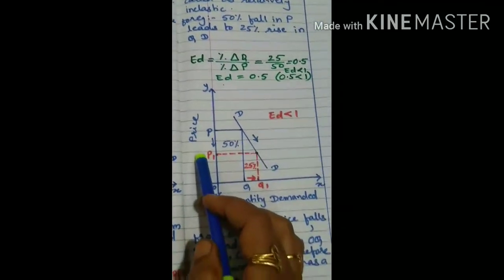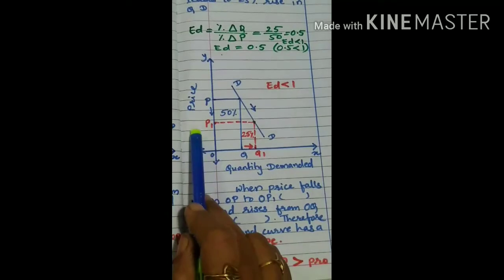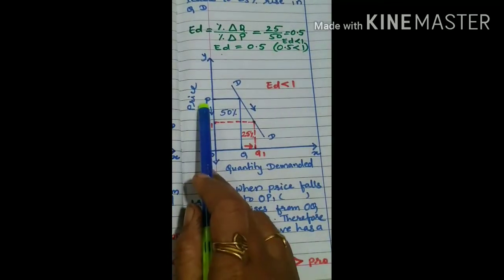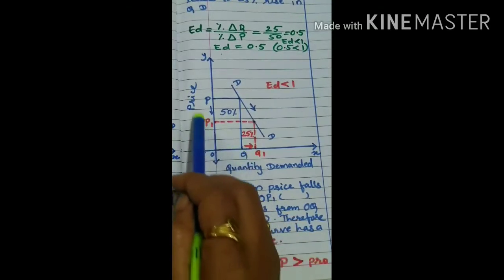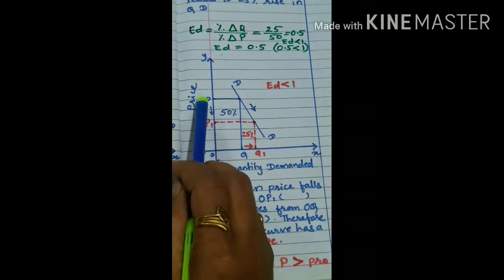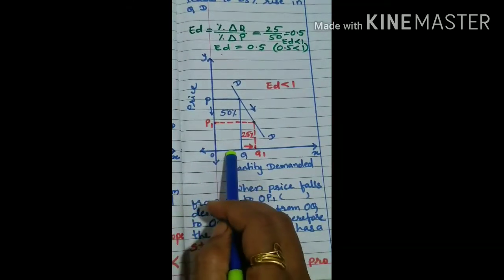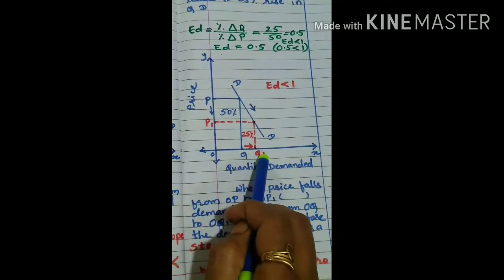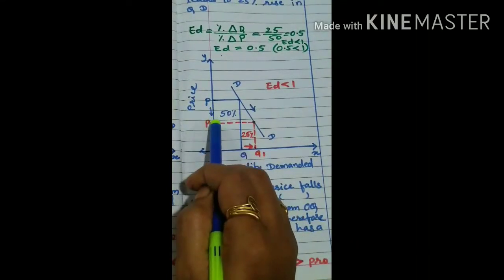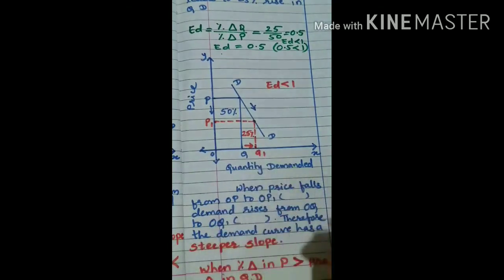So here in the diagram, let us see. X-axis measures quantity demanded, Y-axis measures price. OP is the original price. At OP price, OQ quantity is demanded. When price falls from OP to OP1, means it fell by 50%, quantity demanded rises from OQ to OQ1. So because of the fall in price by 50%, quantity demanded increases only by 25%.